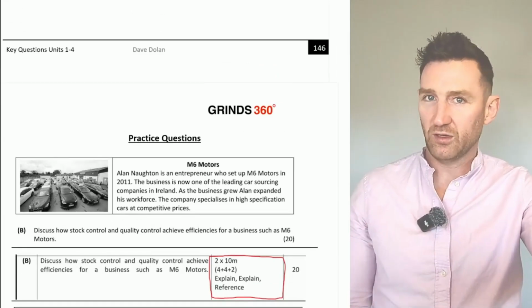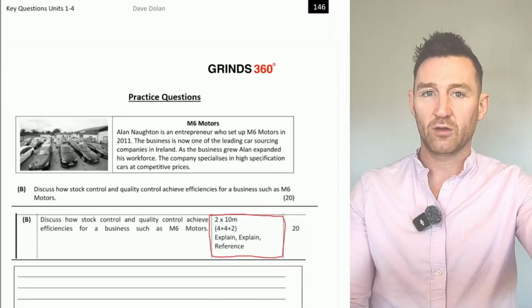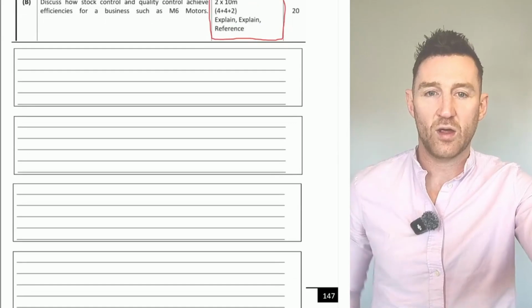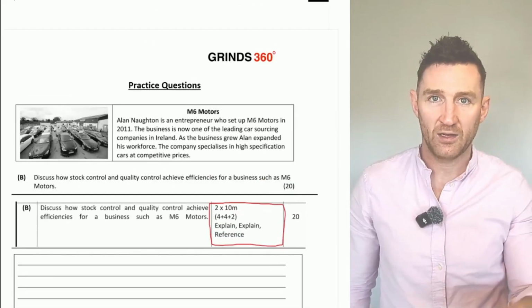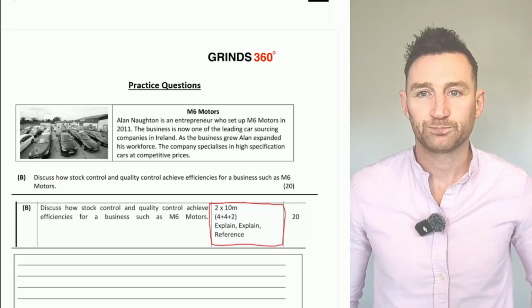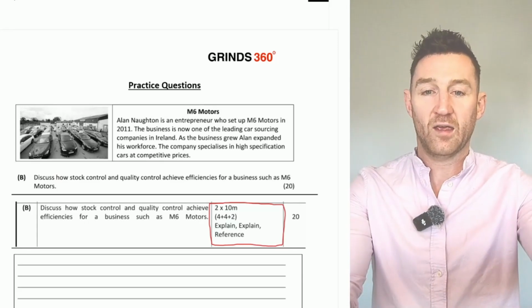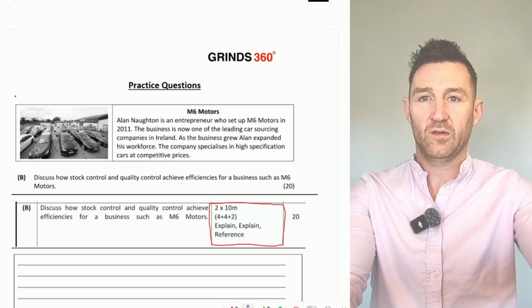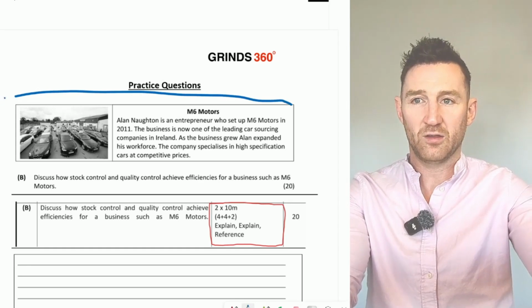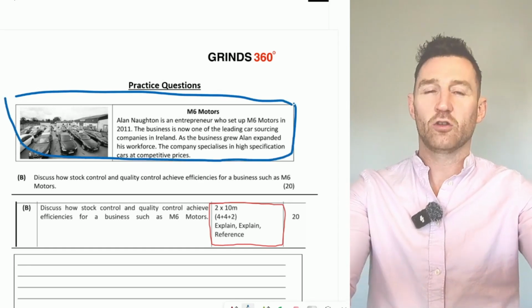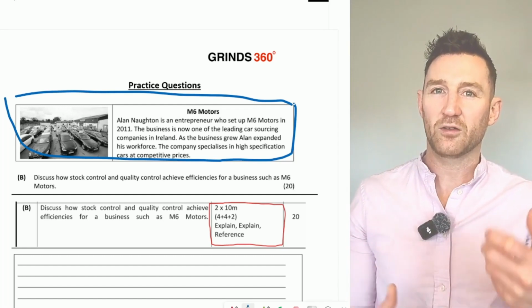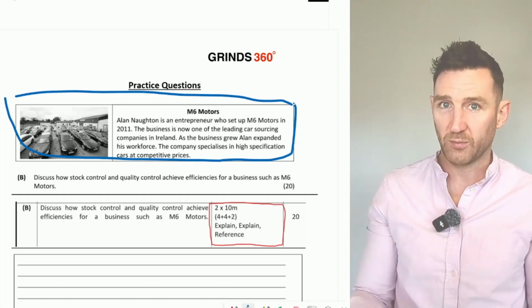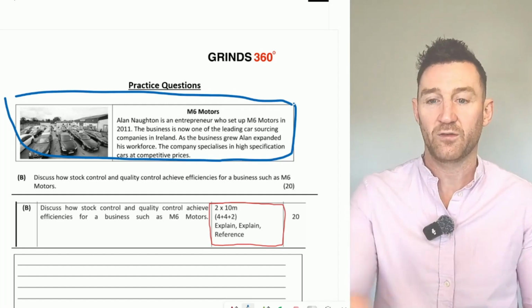Once you're happy that you've got those keywords committed to memory, have a look here at page 147 and tackle this question. Pause the video whilst you do it, then come back and I will take you through the marking scheme. So the question here says, look, immediately I see this kind of mini ABQ style thing, or this kind of introductory piece. An alarm bell goes off in my head and I think they're going to ask me to refer to the business in the question, so I'll have to drop them into the answer and there'll be marks in the marking scheme for it.